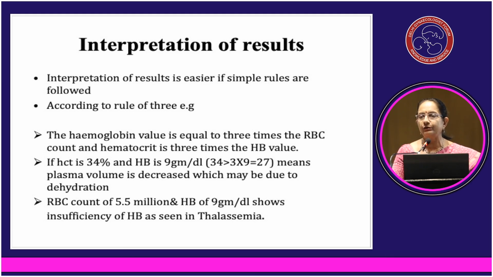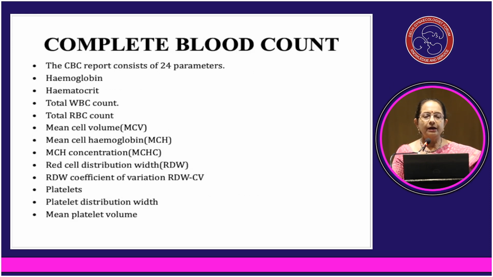So we have to find out why the plasma volume is less. What is the reason? Whether it is because of dehydration or any other etiology. Similarly, if RBC count is 5.5 million and hemoglobin is 9 gram per deciliter, it shows insufficiency of hemoglobin as is seen in thalassemias. Complete blood count, as we know, is the commonest investigation we all order.